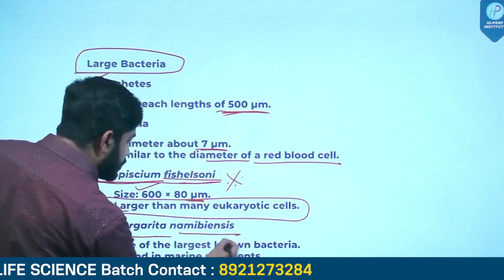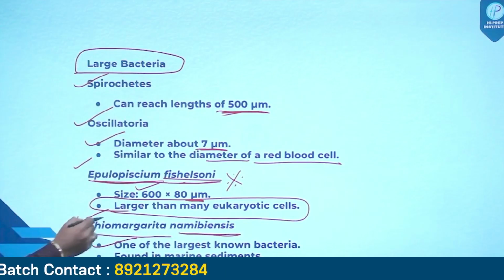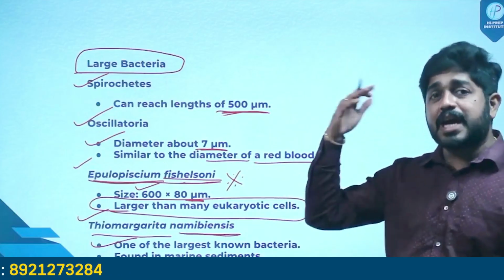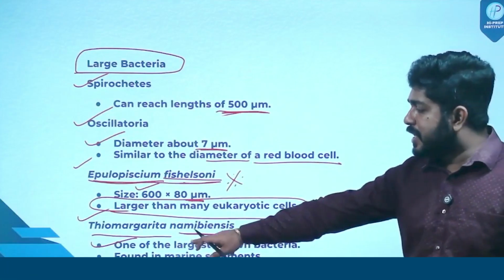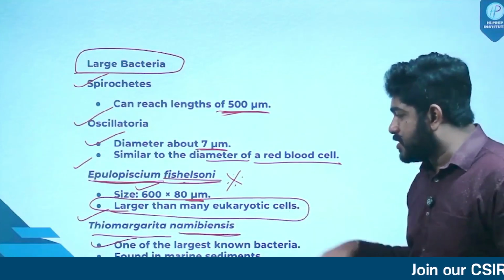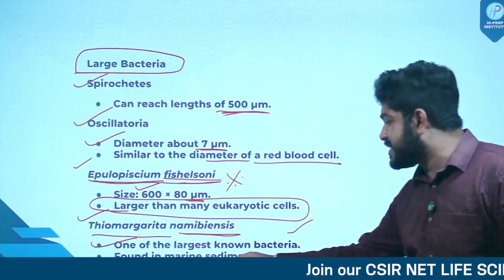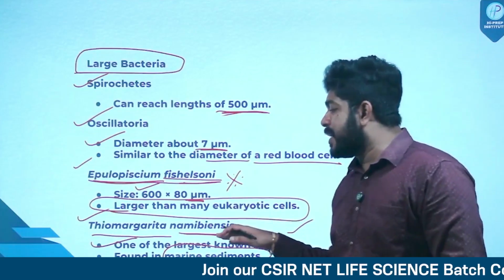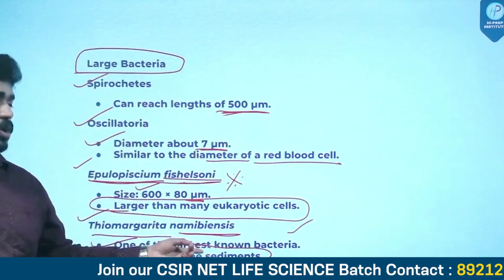Thiomargarita namibiensis, one of the largest known bacteria. Obviously, there are other bacteria also, so that is why it is written as one of the largest. Thiomargarita namibiensis is found in marine sediments. That is a very important point.